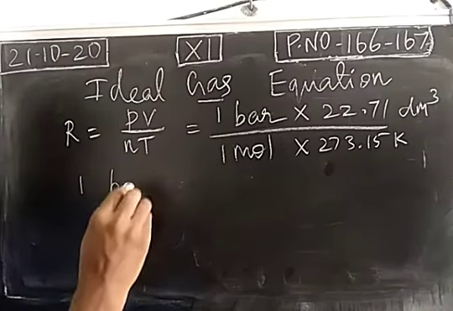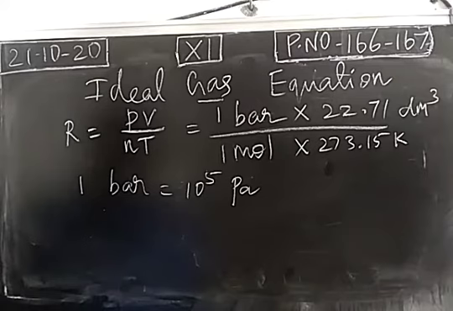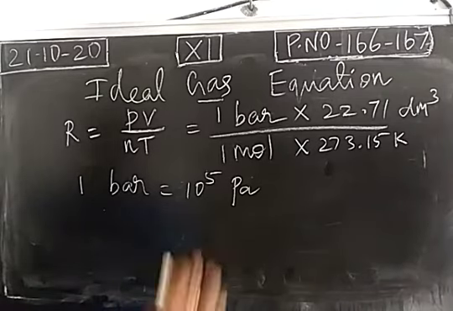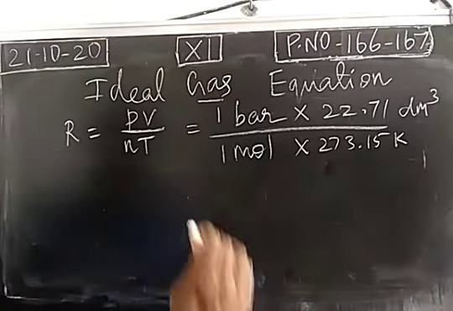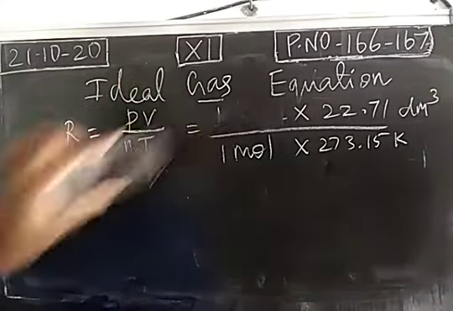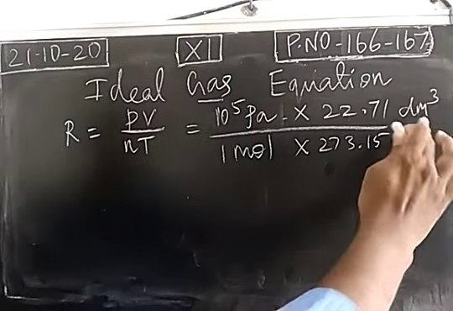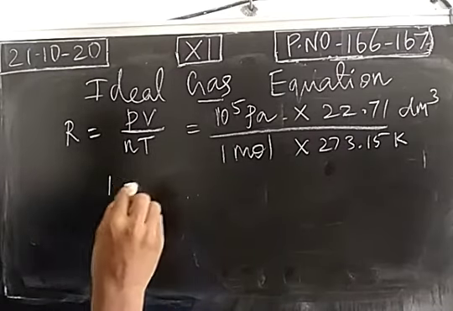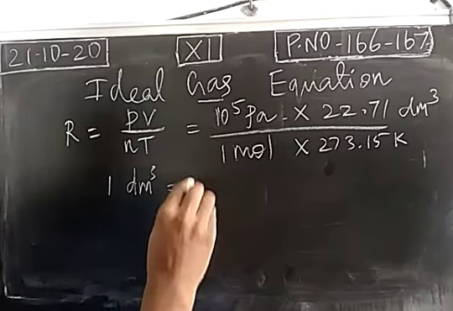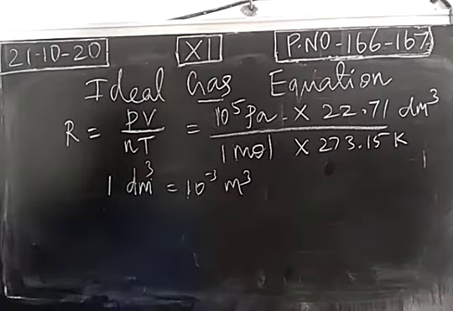We know that 1 bar is equal to 10 power 5 Pascal. Pascal is the SI unit of pressure. So instead of 1 bar, we may write 10 power 5 Pascal. Decimeter cube can be converted into meter cube, isn't it? 1 decimeter cube is equal to 10 power minus 3 meter cube. So this will be rearranged.